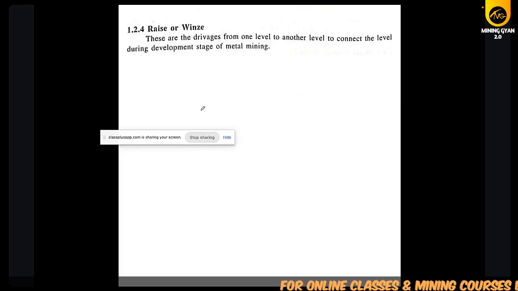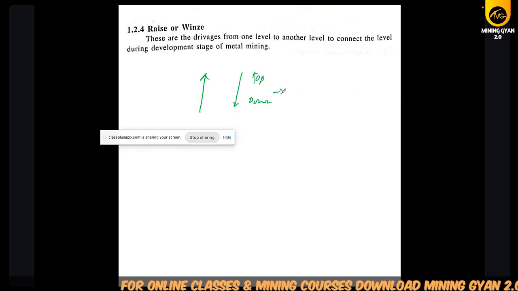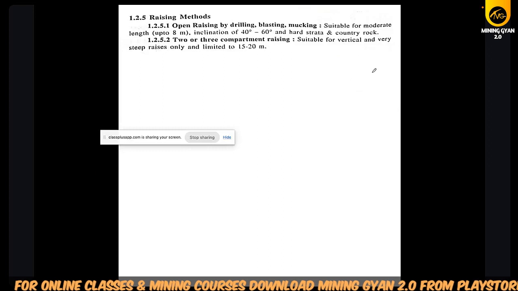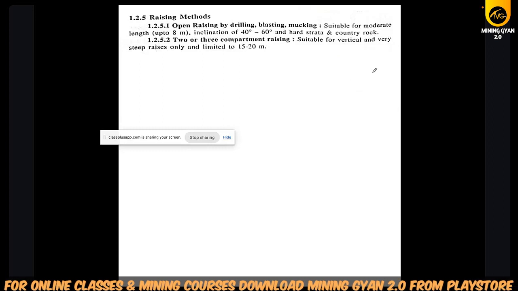If we go from down to top, it is raise. If we come from top to down, then it is known as winze. Then open raise by drilling, blasting machine, then 2 and 3 compartment raising we have seen. So you should remember the few points whatever I have written in the classes.